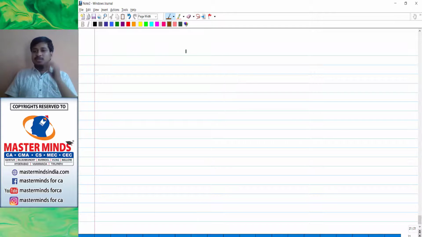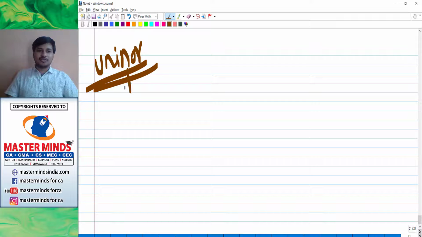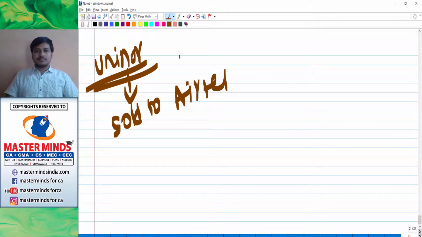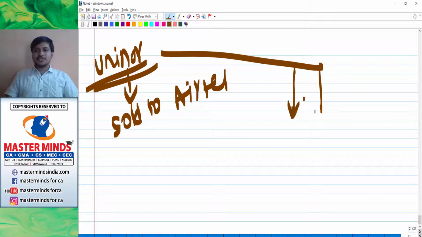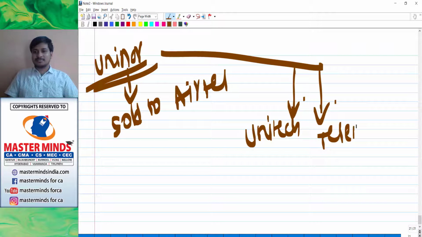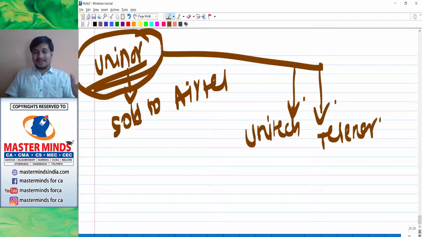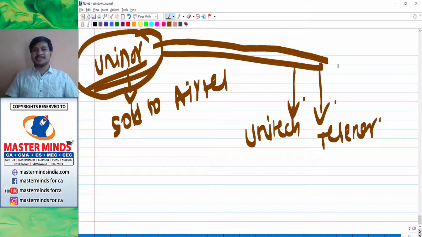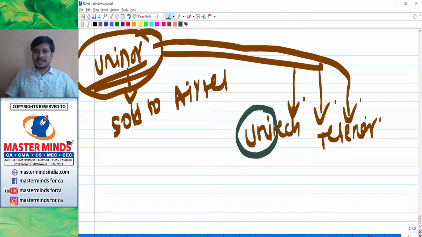company. You might have heard of Uninor. Of course, now it has been sold to Airtel. Uninor sold to Airtel. Uninor is a company formed with a combination of two companies: number one is Unitech and number two is Telenor. If you have an idea, after some days, Uninor changed its name to Telenor also. Why this happened, I'll tell you. Listen. Uninor is a company formed with two companies, Unitech and Telenor.